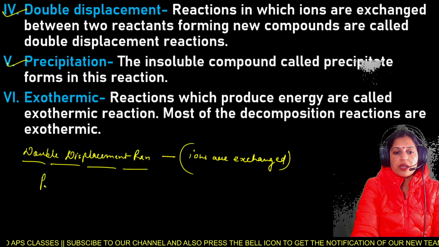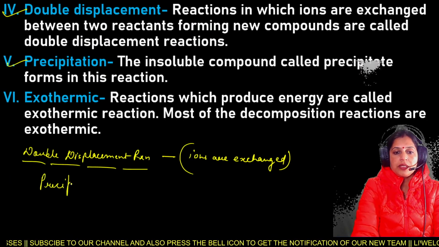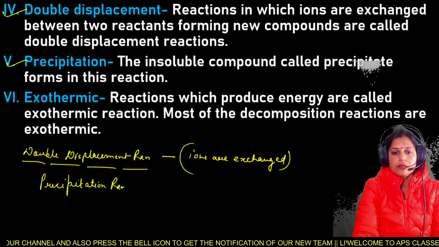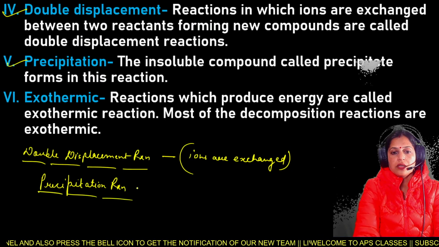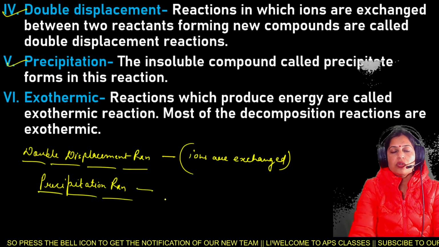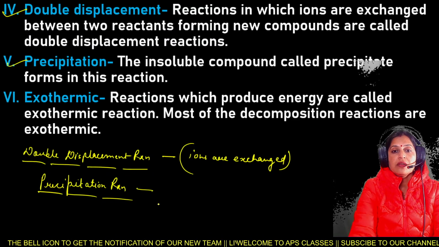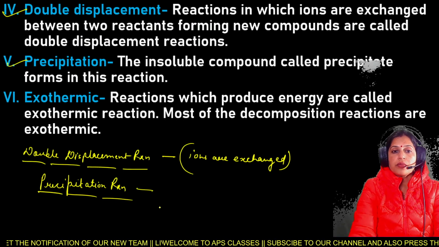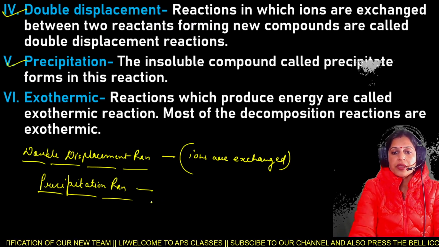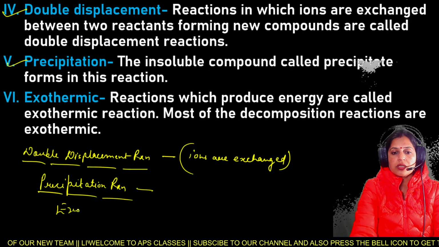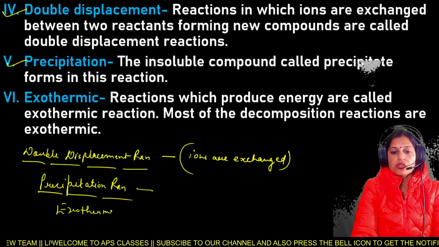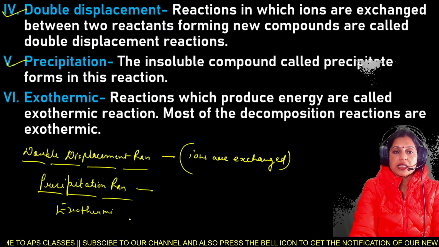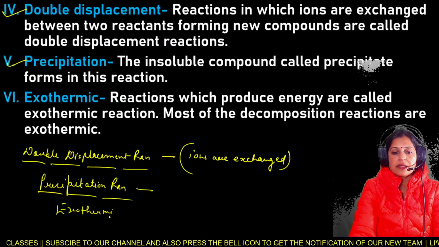Next is precipitation reaction. So in precipitation reaction, the insoluble compound called as precipitate forms in this reaction. जो insoluble compounds होंगे उनको क्या कहा जाता है? Precipitate forms in this reaction. Next is exothermic reaction. This is the short notes for the term 1 examination, especially for the class 10th.